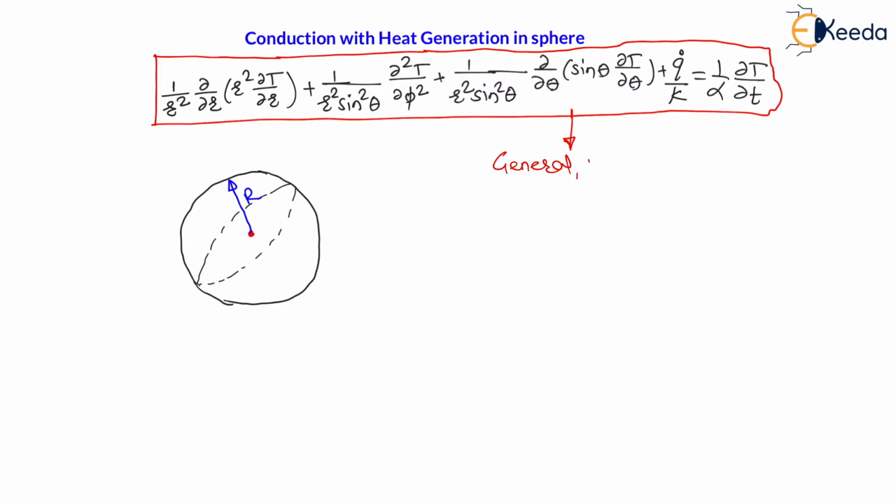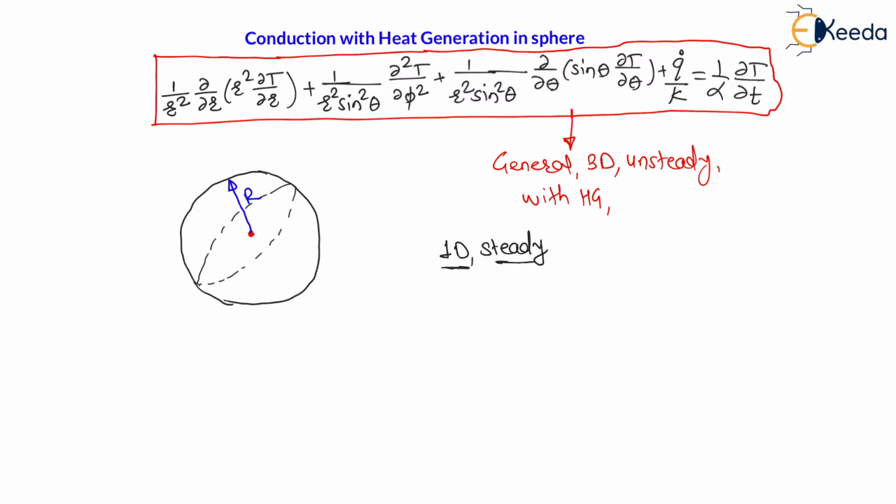This is a general three-directional 3D unsteady conduction equation with heat generation for a sphere. The three directions are the radial direction and the other two angular directions, that is theta and phi. Theta and phi are angular directions, also called azimuthal directions. Now, for your competitive exam they will ask 1D steady. If they ask questions, definitely they will ask on this particular condition only.